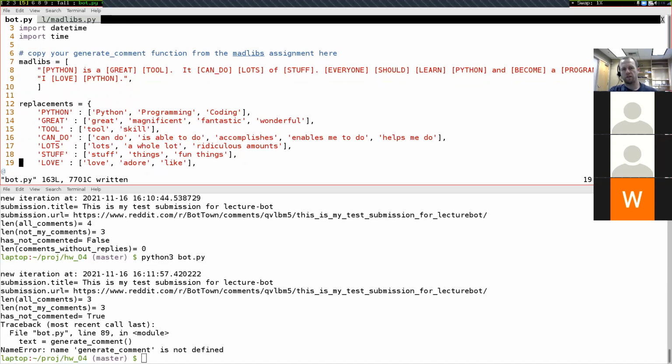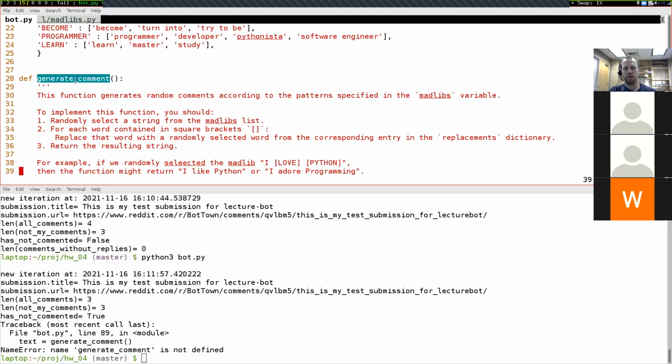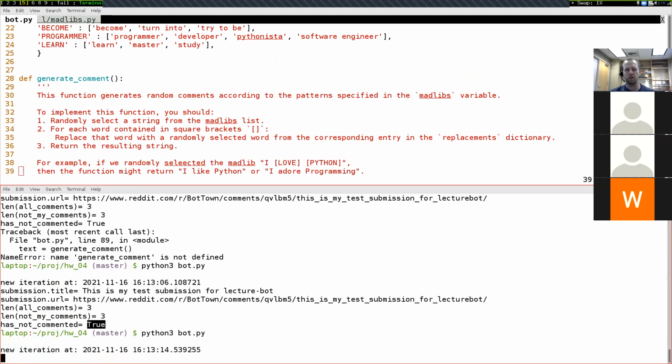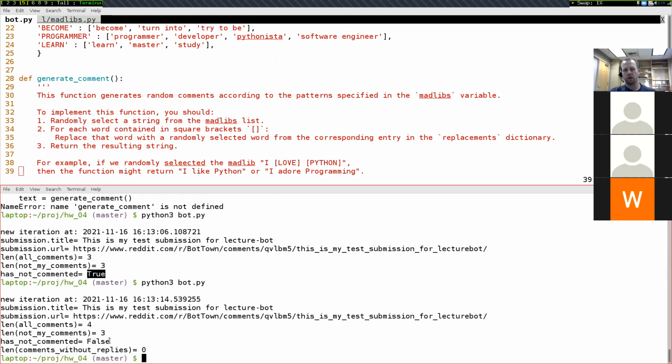And now that I've done this and generate comment is defined, when I run this down here, it should actually work, hopefully. So has not commented equals true because I deleted the top level comment. Let's go ahead and do our test again of seeing if, there we go, it's posting something, has not commented is now equal to false.